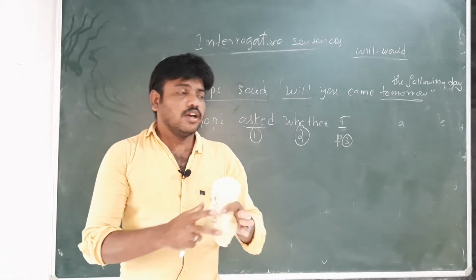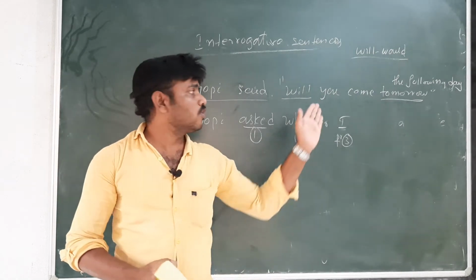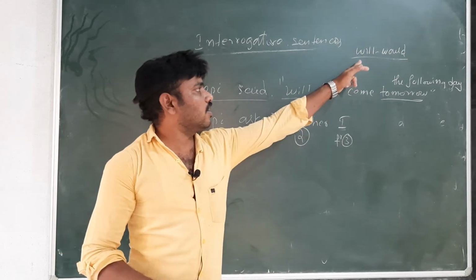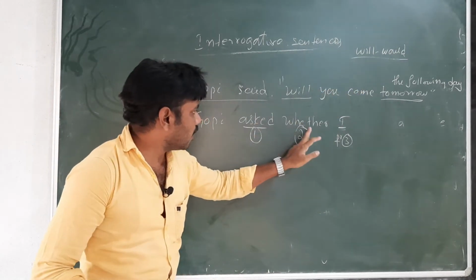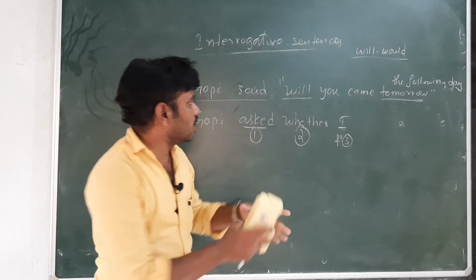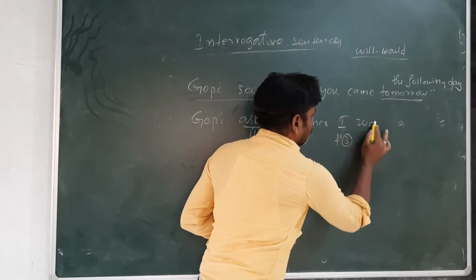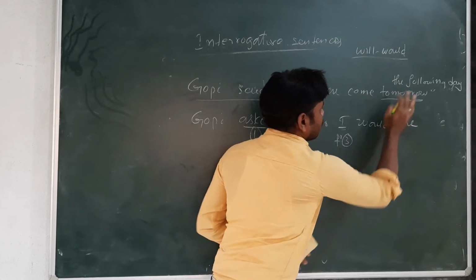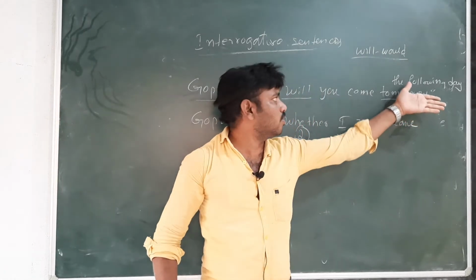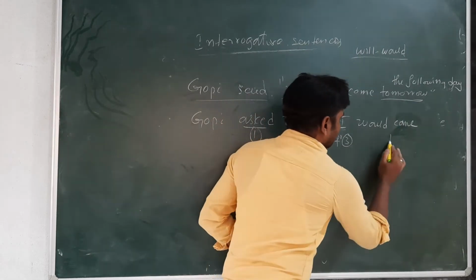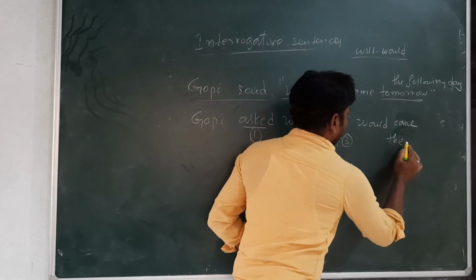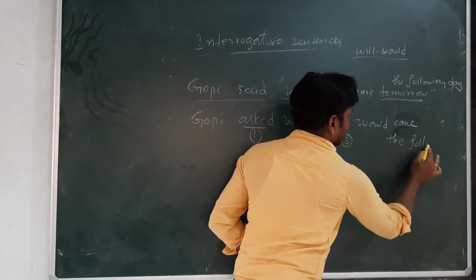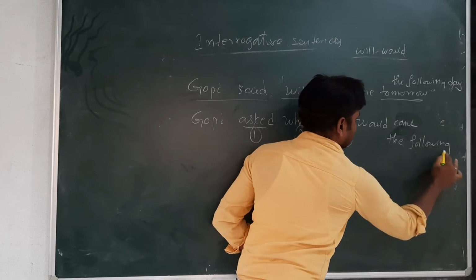Next, simple future will become would. Will becomes would. After writing whether I, will becomes what here? Would. I would come. So what did I say? Tomorrow will become the following day. Yes, I would come the following day. This is the answer.